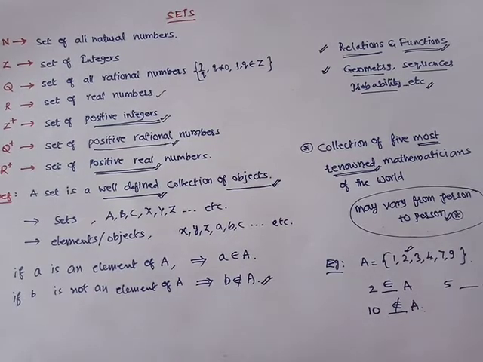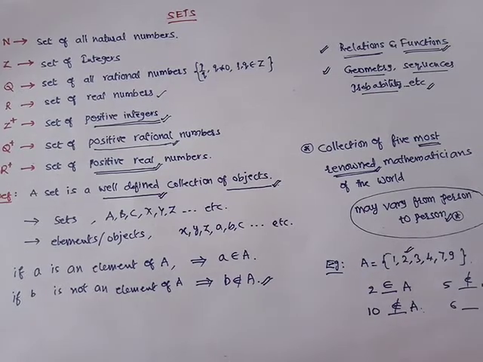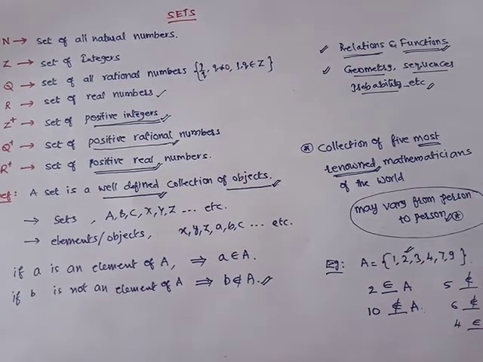What about 5? 5 does not belong to. What about 6? 6 also does not belong to. What about 4? Yes, 4 is present in that set, so 4 belongs to A.